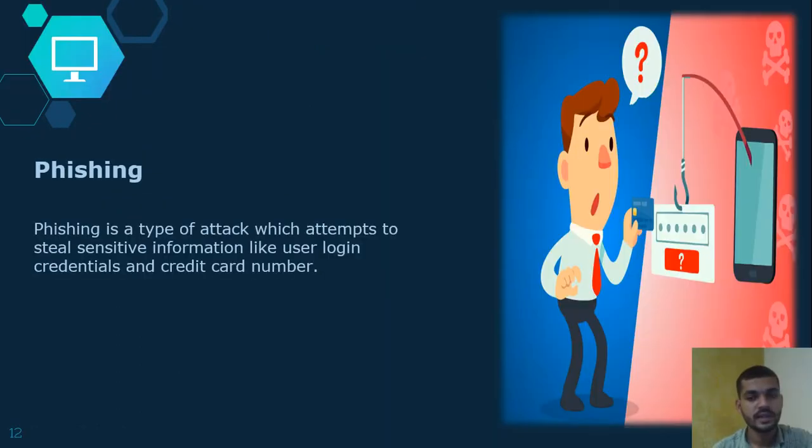The next attack is a phishing attack. This type of attack attempts to steal sensitive information like user login credentials and credit card numbers. The attacker steals information of the user, it may be the login ID and password, or bank details like credit card, debit card number, ATM pin number. How do these attacks happen? The attacker creates a fake page, and it may happen by email phishing or by SMS phishing. So various methods are there in phishing.